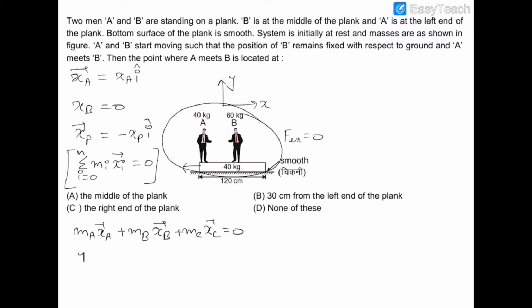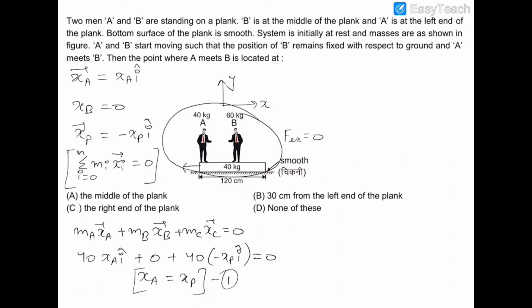Mass of A is 40, xa i cap, plus mass of B is 60 but xb is 0, so this is 0, plus mass of C is 40 and xc is minus xp i cap, so minus xp i cap is equal to 0. So we can say that xa is equal to xp from this equation. This is the first result.